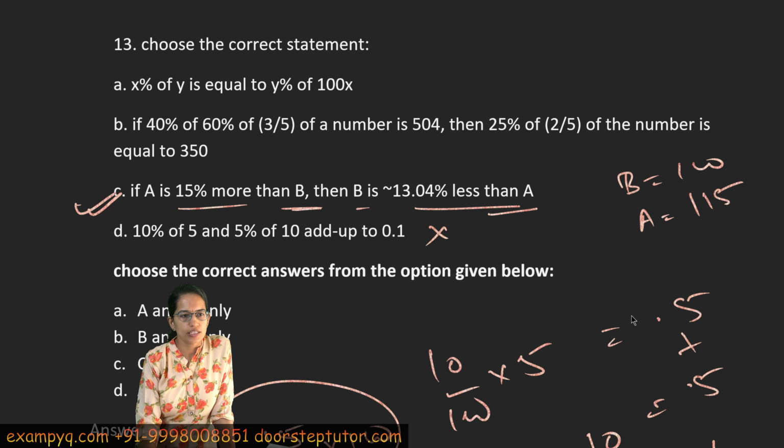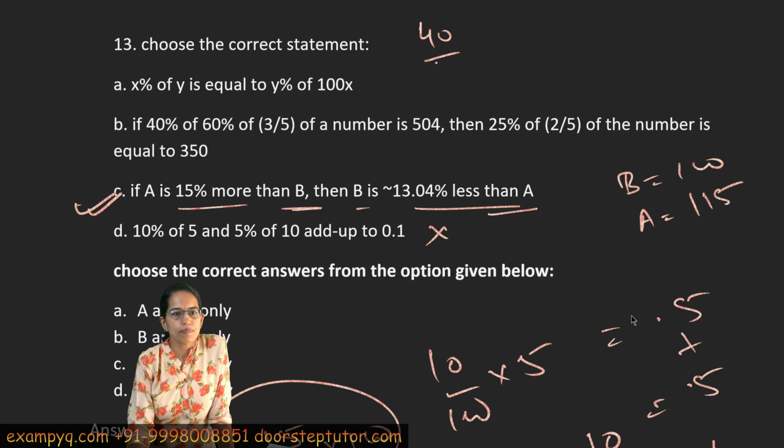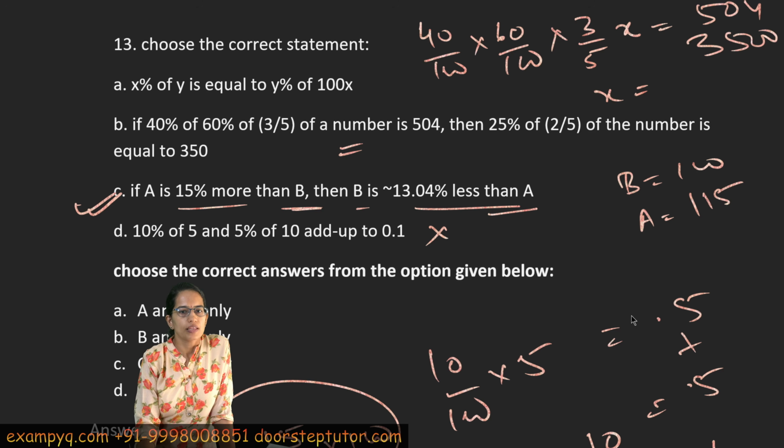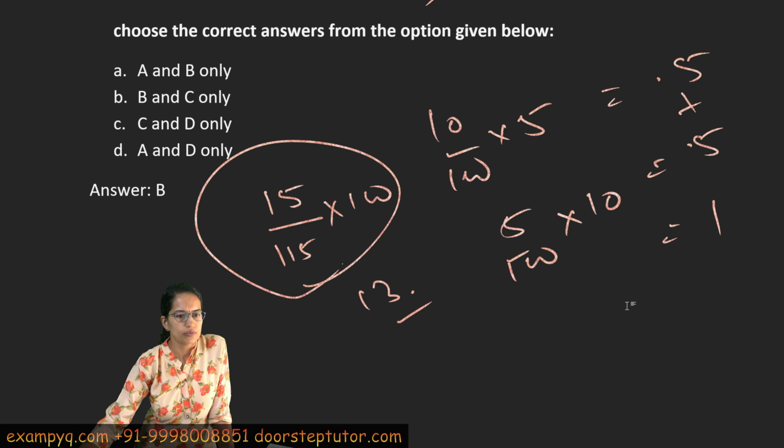Now again, for this B choice, 40% of 60% of 3 by 5 of x, which is any number, gives me 504. When I solve this and calculate x, I get 3500. Now, this says that 25% of 2 by 5 of x would be equal to 350.